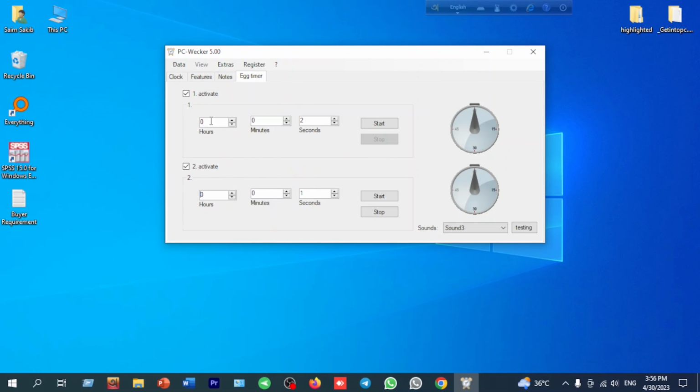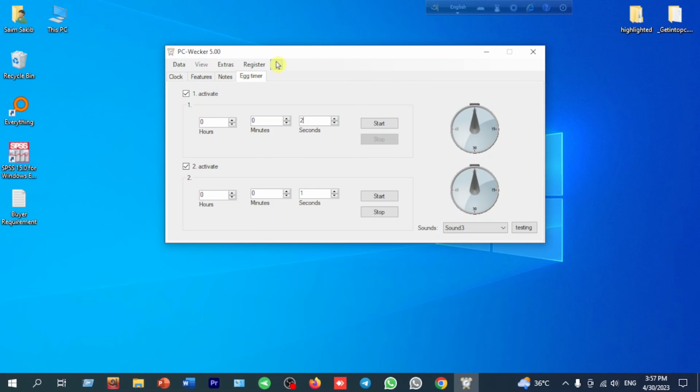If you want an egg timer 1 or 2 hours later, you can add it. If you want an egg timer 1 or 2 minutes later, you can add it. If you want 1 or 2 seconds, then you can add an egg timer. So this is all of the features of the bottom line. Now we will talk about the help section.